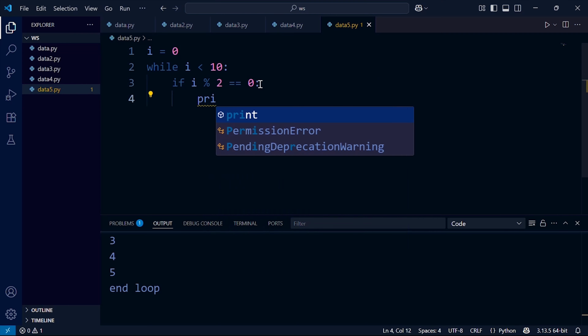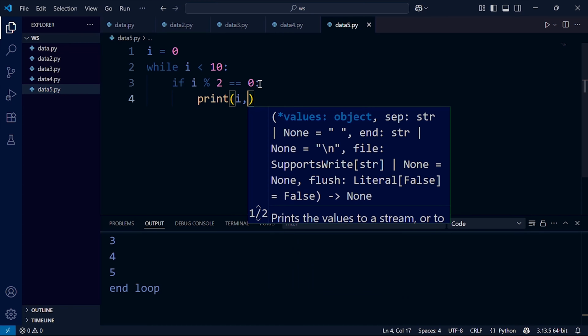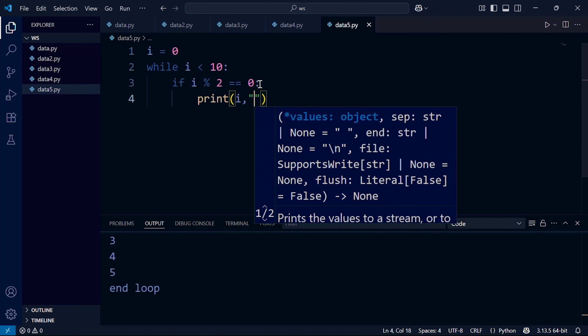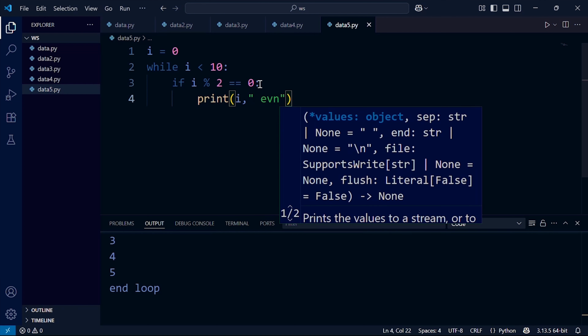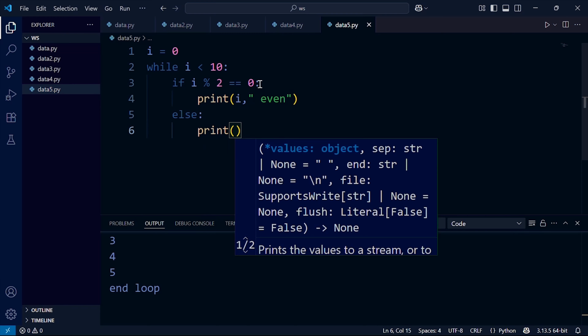Now we will print, okay, this is the even. Let's put the space. This is the even. Let's say else. Now otherwise the number will be odd.